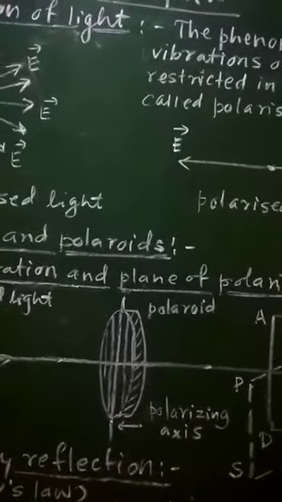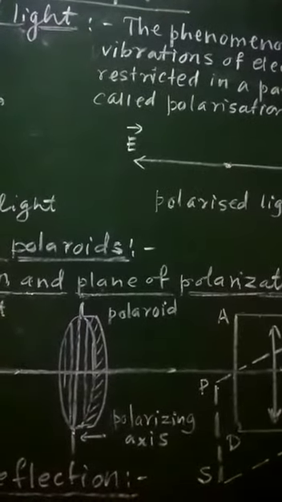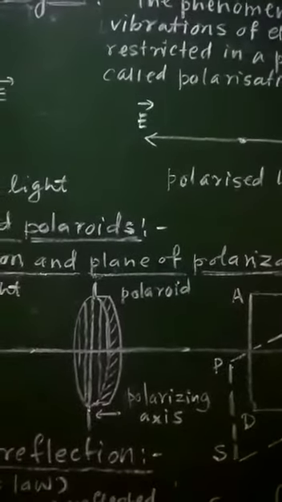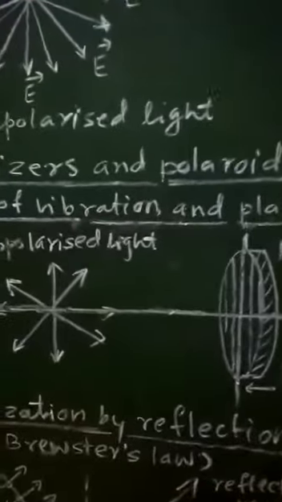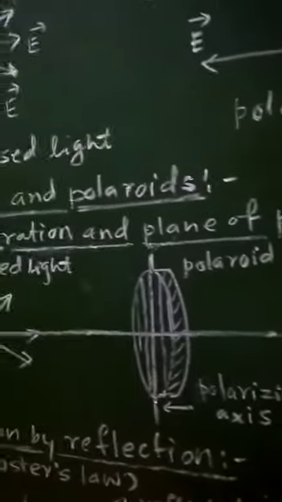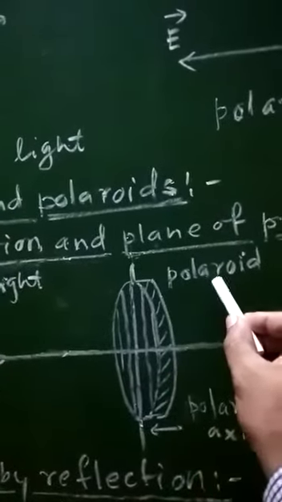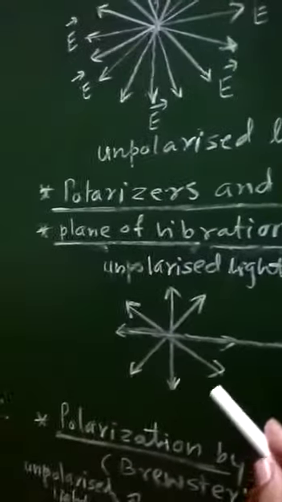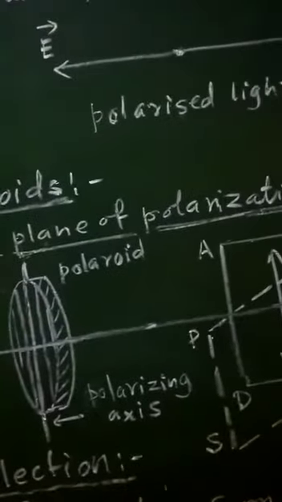Now when an unpolarized light passes through a polarizer, the emergent light is plane polarized, and this concept gives rise to the plane of vibration and plane of polarization. So in this diagram, this material is acting as the polaroid. With the help of this diagram, we can define plane of vibration and plane of polarization.